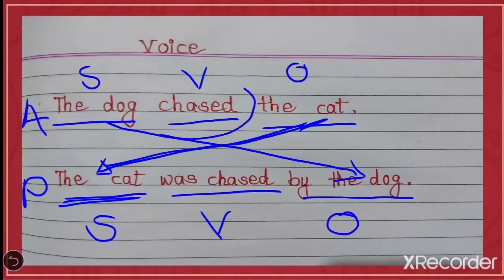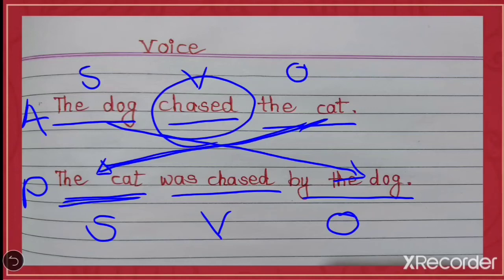Now, what about this verb? In the active sentence, chased is written. Chased is the past form of the verb. Now, the verb is in the past form. So, by turning into passive, your tense will not change.